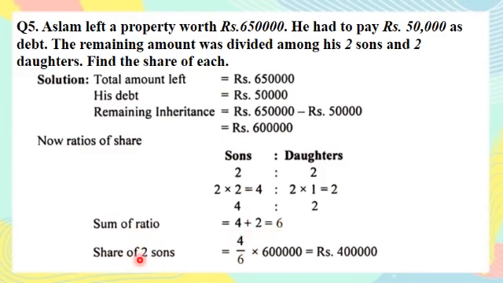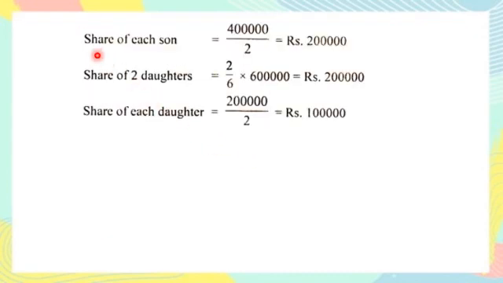Now we will find the share of two sons. So 4 divided by 6 multiplied by 6 lakh, and it will be equal to 4 lakh. This is the share of two sons. To find the share of each son, 4 lakh divided by 2 becomes 2 lakh.